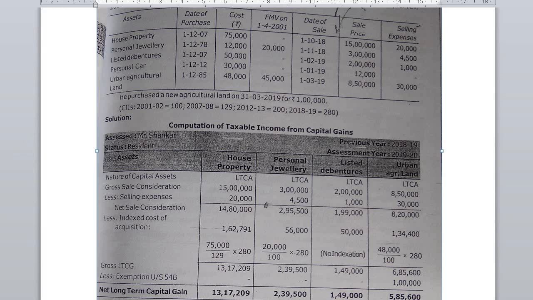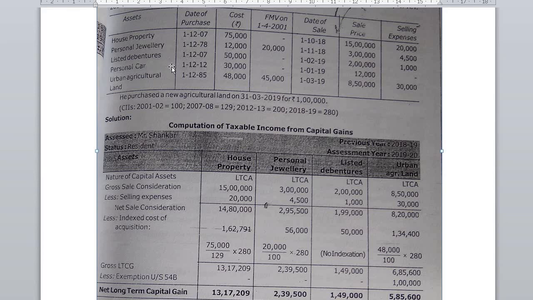So net long-term capital gain for house property 13,17,209. For personal jewelry 2,39,500. For listed debenture 1,49,000, and for urban agriculture land 5,85,600.